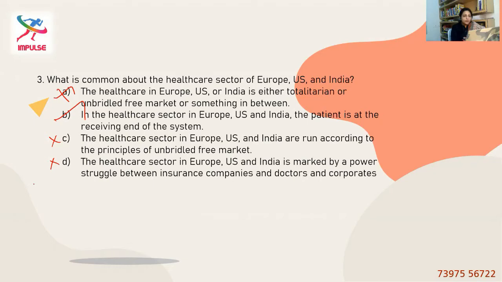But let's look into the options for practice. The healthcare sector in Europe, US, and India are run according to the principles of unbridled free market. Yeah, but on a broader spectrum they've given, there's no specification about it, or no particular reason why these three, the common aspect is not discussed here. Option D, the healthcare sector in Europe, US, and India is marked by a power struggle between insurance companies and doctors and corporates. That is also not the common aspect among the three. So we now know that option B is the only right answer for this question.